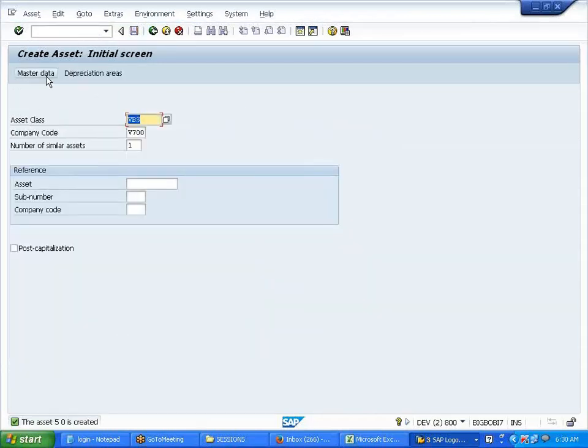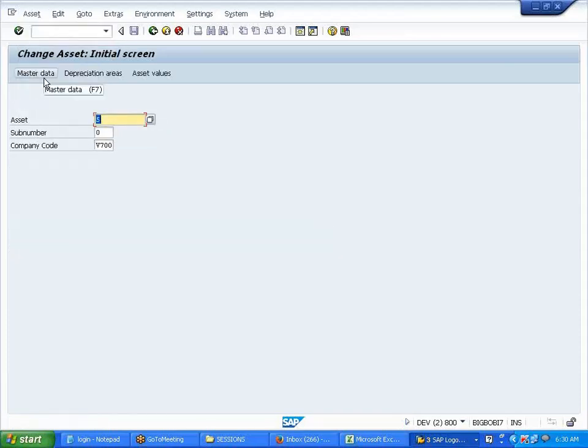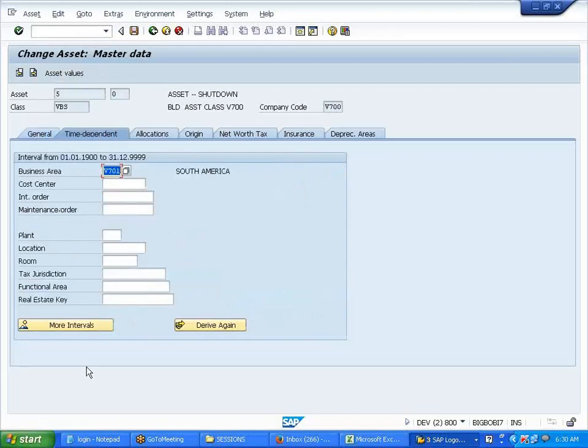Now again I'll go to this master data in the change mode. See, the shutdown button should come, it is not coming. Where do we control the fields? Dara, these fields. F-90?